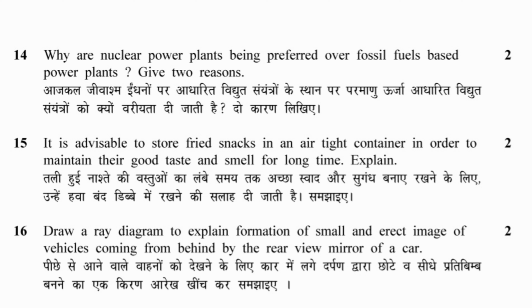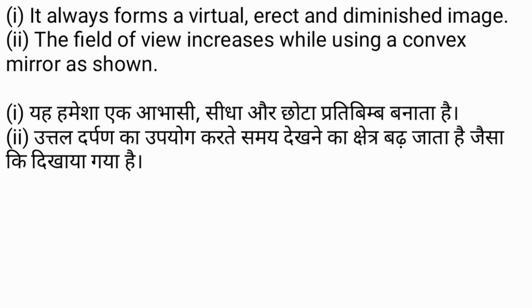16. Draw a ray diagram to explain formation of small and erect image of vehicles coming from behind by the rear view mirror of a car. 1. It always forms a virtual, erect and diminished image. 2. The field of view increases while using a convex mirror, as shown.